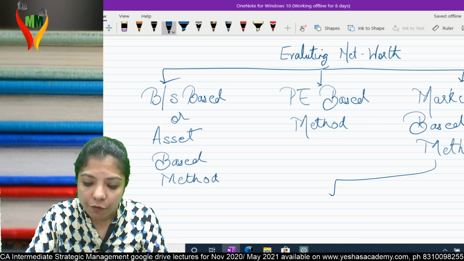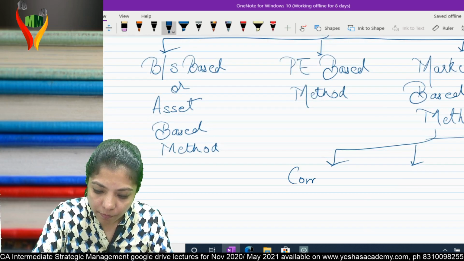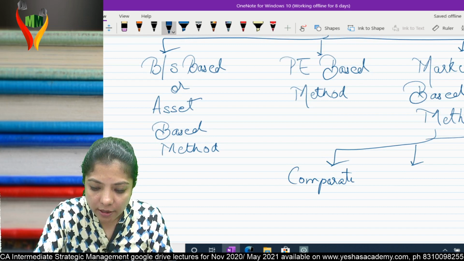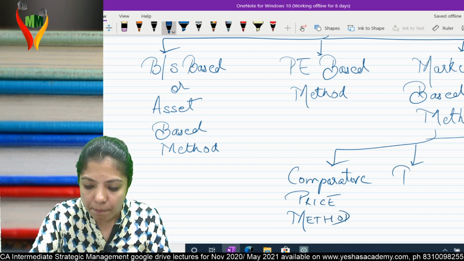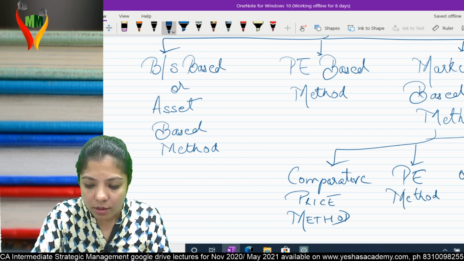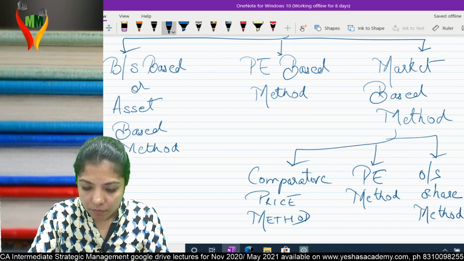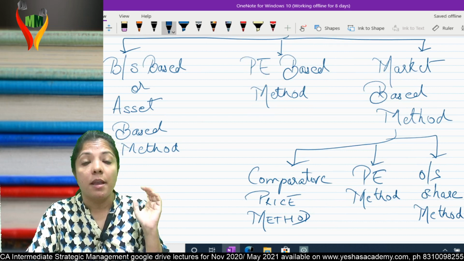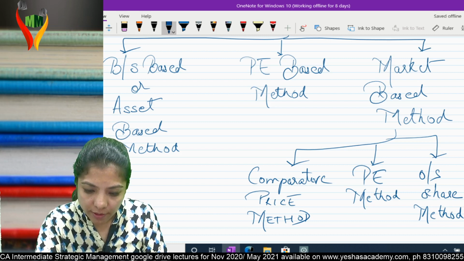And the market method has three sub-methods: comparative price method, PE method, and outstanding share method. So basically you have three main methods: balance sheet based method, profit based method, and market based method.